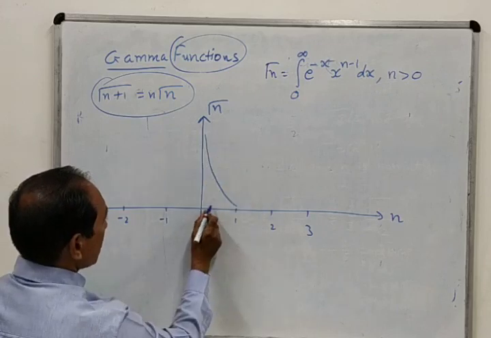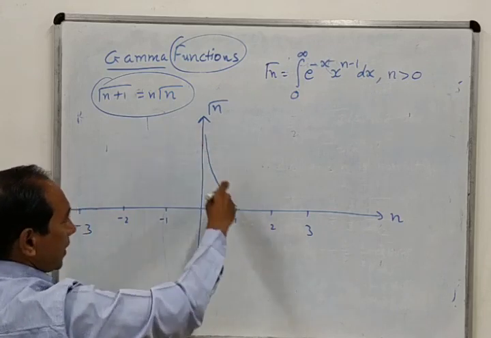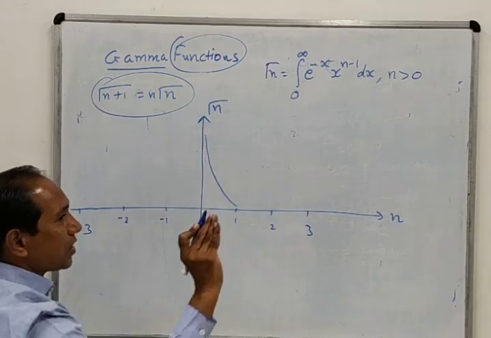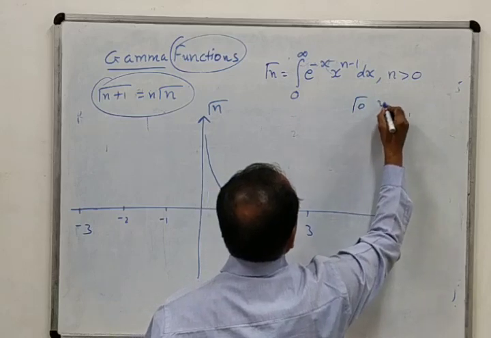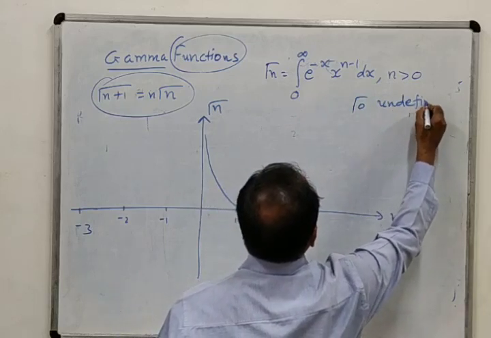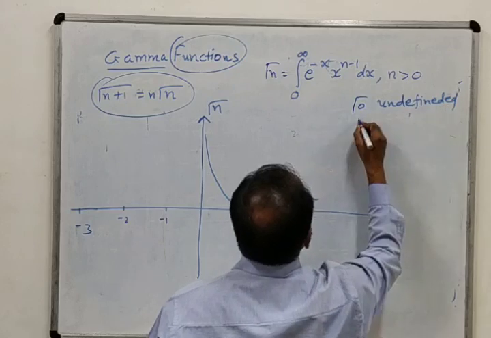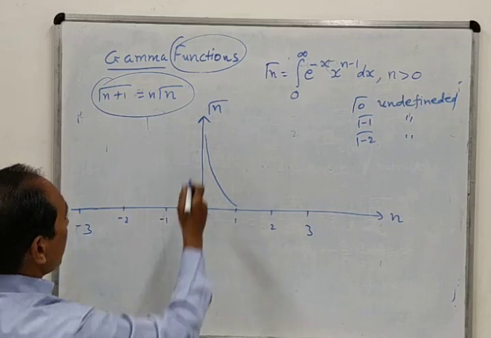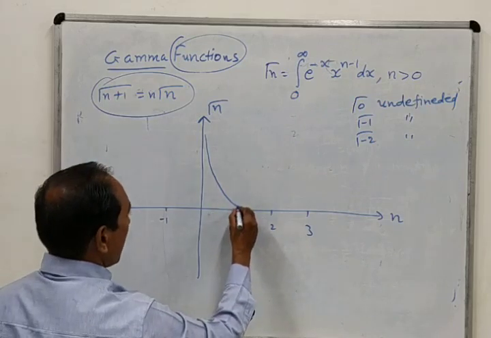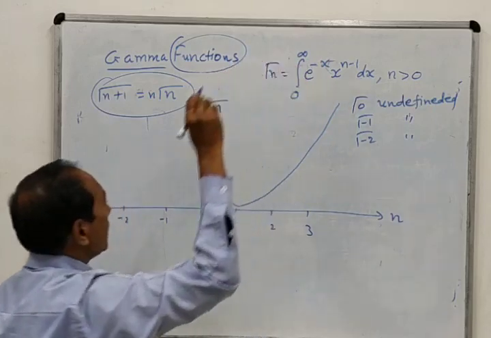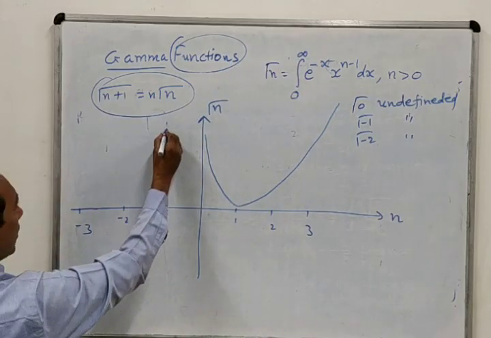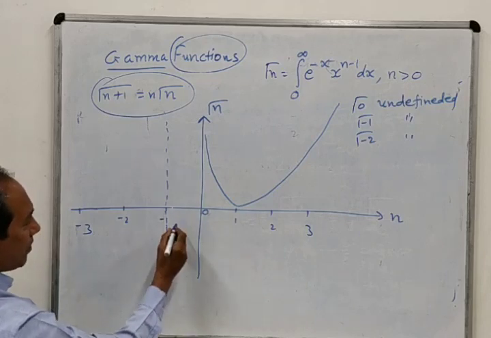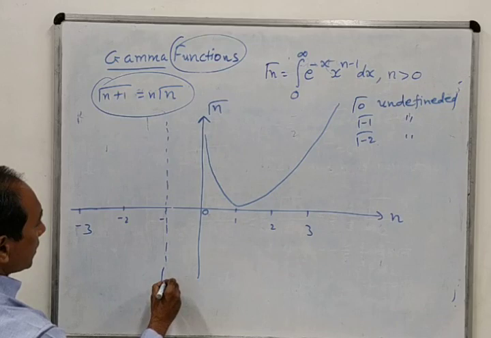It will decrease from 0 to 1, because at 0 it is not defined. Gamma 0 is undefined, just like gamma minus 1 is also undefined, gamma minus 2 is also undefined, like this. So here it will decrease. Then suddenly for n greater than 1 it will increase and go in this way. And between 0 and minus 1, at minus 1 it is not defined, at 0 also it is not defined. So its graph is just like this.